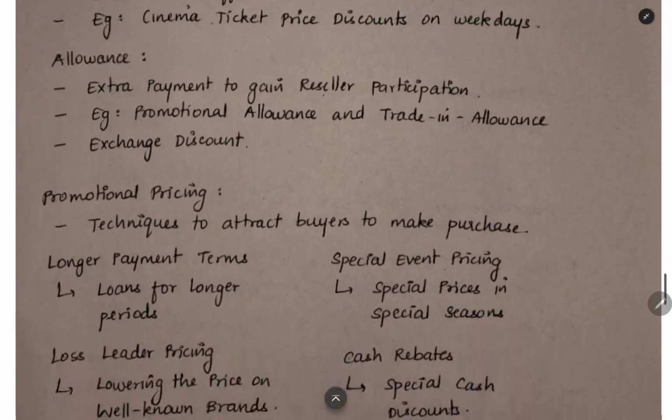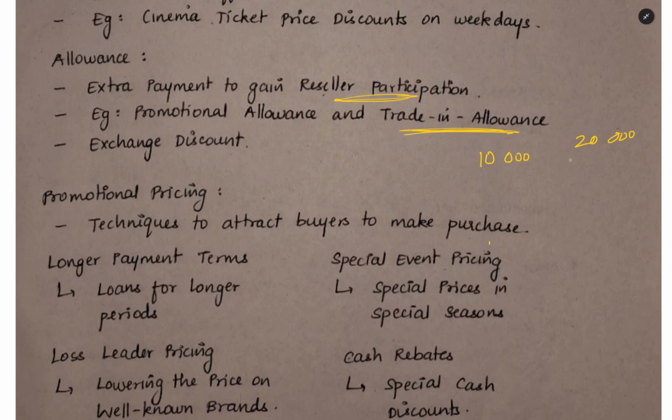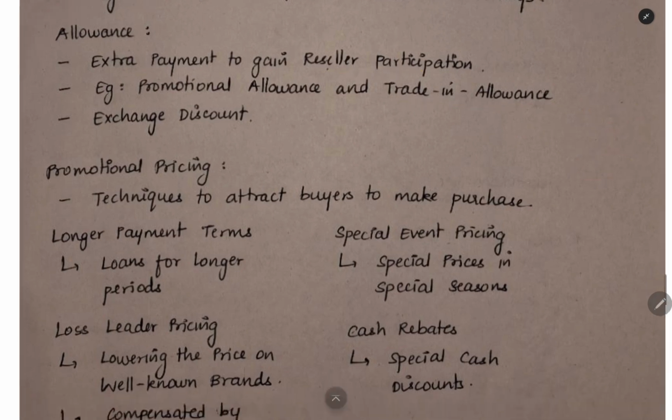Then allowance. We will be giving extra payment to gain reseller participation. Persons who are buying will be exchanging their old product and then buying another product. For that exchange, we will set some price. For example, you bought a product for 10,000 rupees and after using it for some period you want to buy another product which is 20,000. You can give this existing product. They will take it for a price of 6,000 and then the remaining 14,000 you have to pay in cash. This is the worth of the existing product which you exchanged. This is the price you are paying for the new product. The total selling price of the new product is 20,000 rupees. That is the meaning of allowance, trade-in allowance.